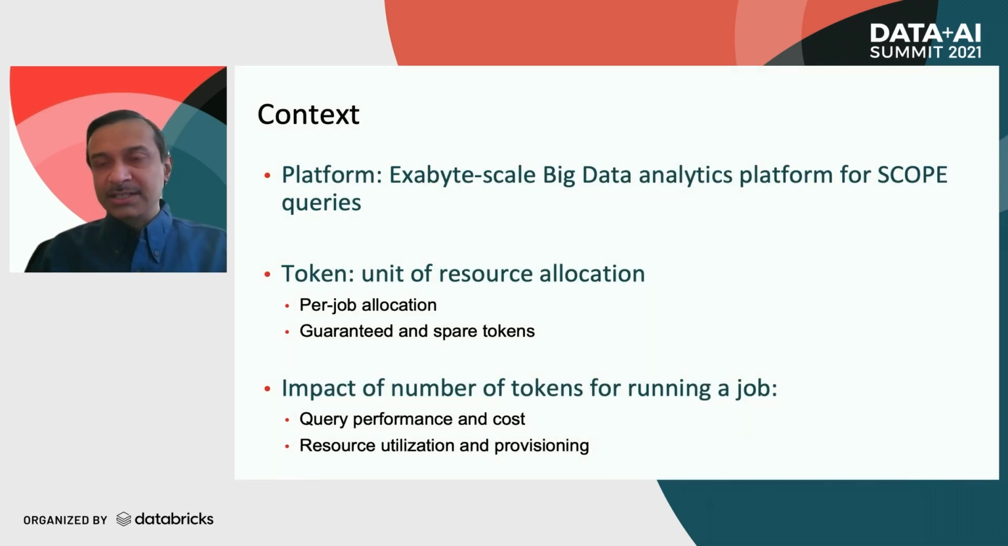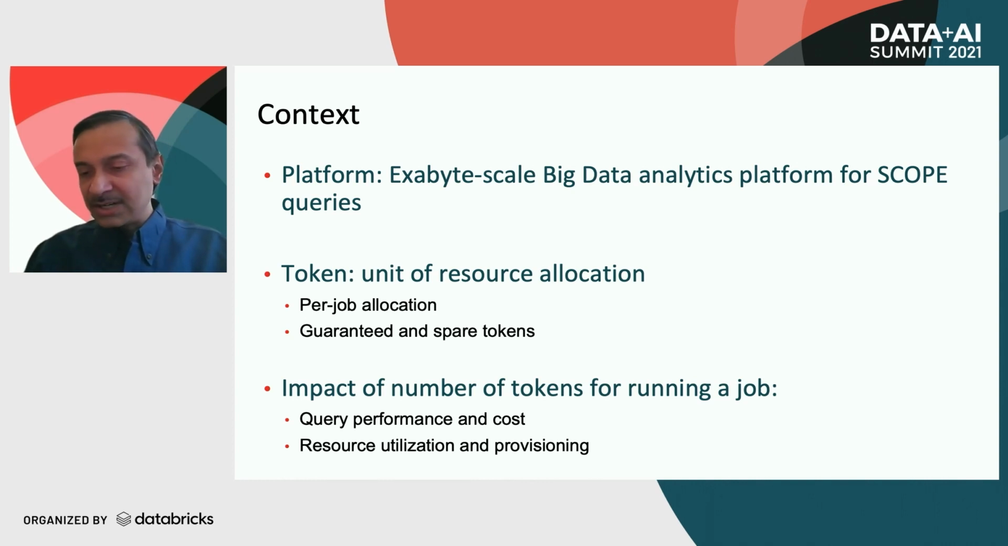In this project, we looked at the execution of SCOPE queries on Cosmos, which is our exabyte-scale big data analytics platform at Microsoft. On this platform, the unit of resource allocation is a token, and a token consists of a number of cores and amount of memory. Tokens can be of two types, guaranteed and spare tokens. Spare tokens are allocated dynamically as the job runs, depending on available cluster capacity. In this work, we focused on provisioning of guaranteed tokens.